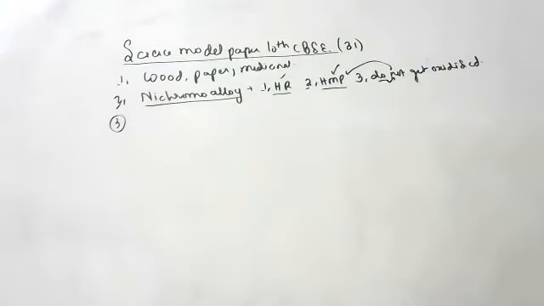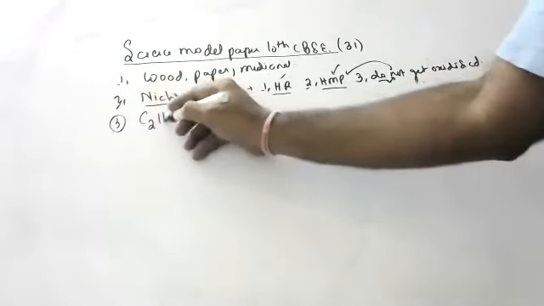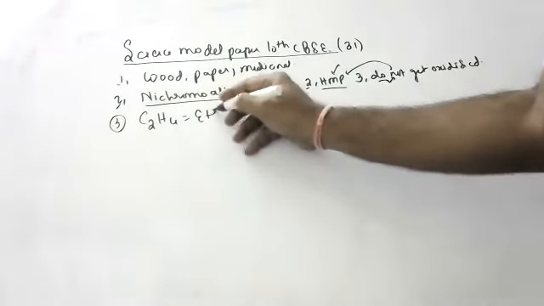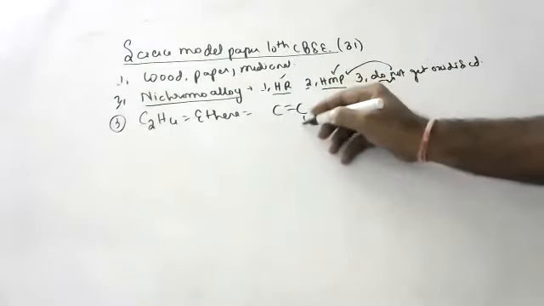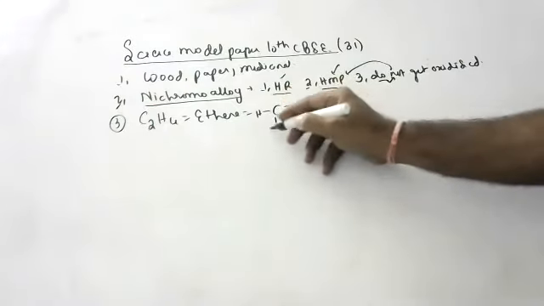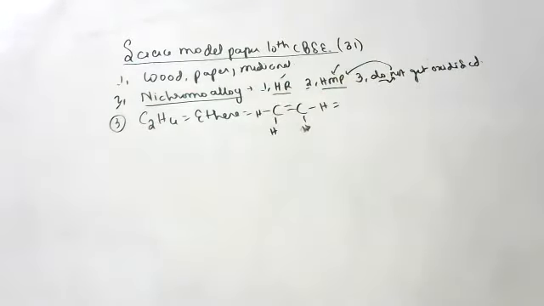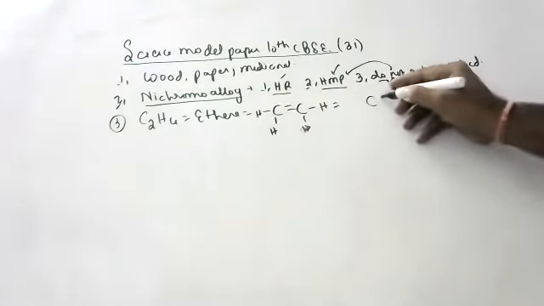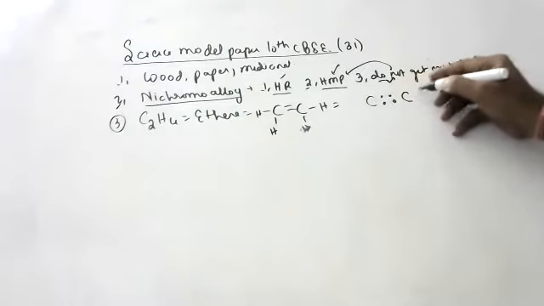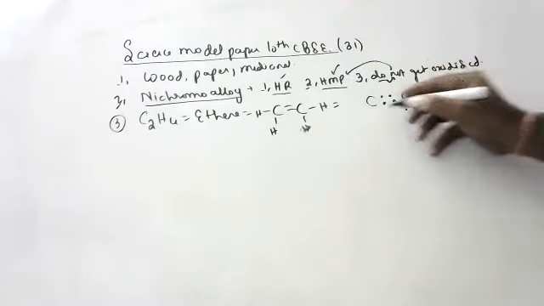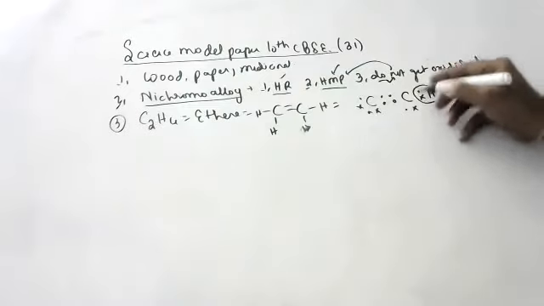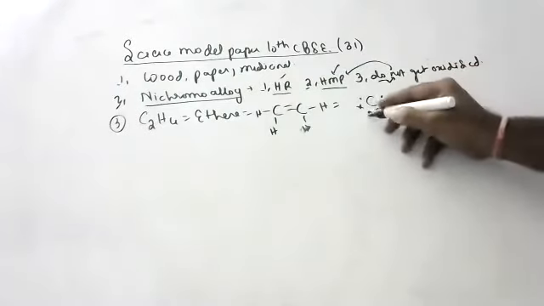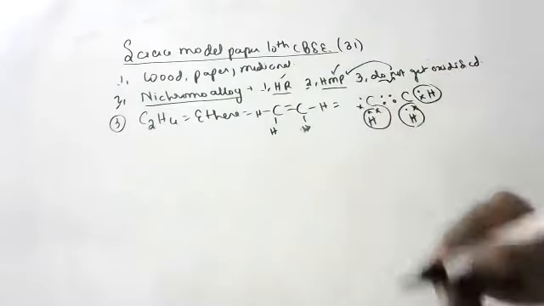Third question. Write the molecular formula of ethene. What is the formula of ethene? Double bond is compulsory, with 2 hydrogens on each carbon. If they ask for the dot structure, convert all the bonds into electron pairs.